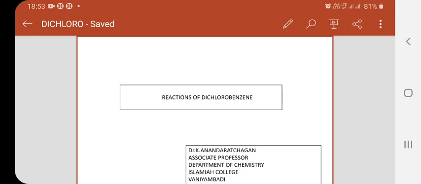Today, I have taken the reactions of dichlorobenzene as the topic for our discussion. This is an important topic. Often interpretive questions can be asked in the CSIR, SLET, NET or any kind of entrance examination in chemistry at the PG level. See, let us consider the starting material dichlorobenzene.